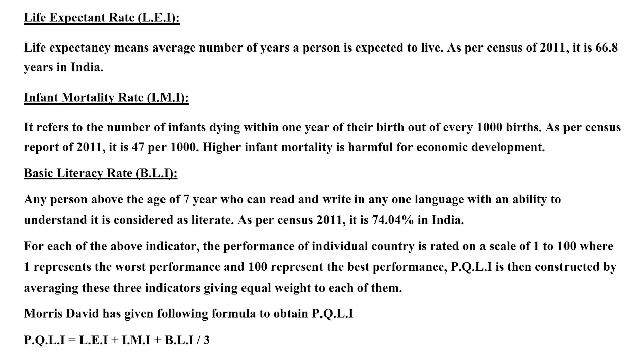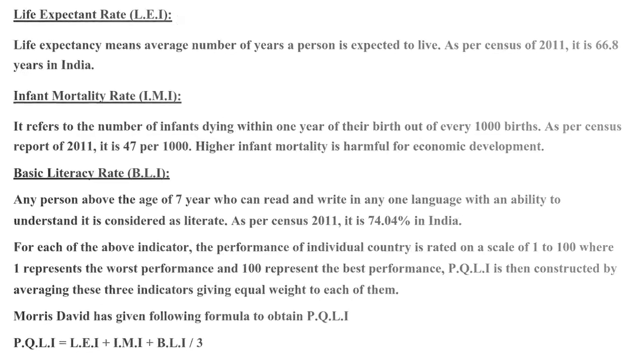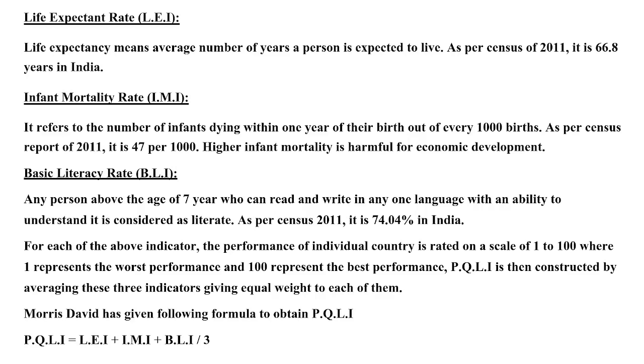First indicator: life expectancy rate. Life expectancy means the average number of years a person is expected to live. As per the census of 2011, it is 66.8 years in India. Second indicator: infant mortality rate. It refers to the number of infants dying within 1 year of their birth out of every 1,000 births. As per the census report of 2011, it is 47 per 1,000. Higher infant mortality is harmful for economic development.